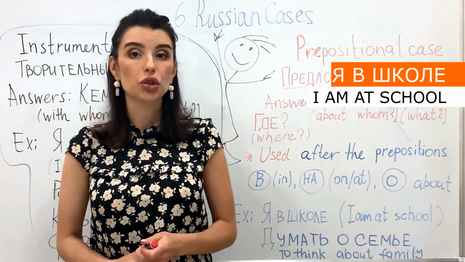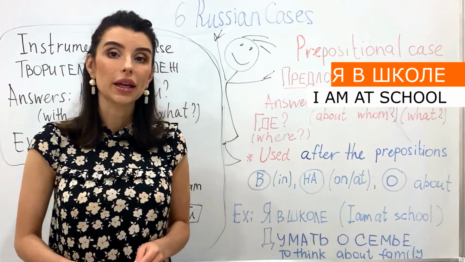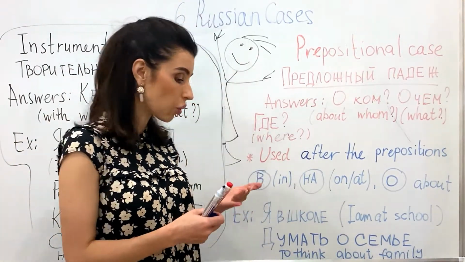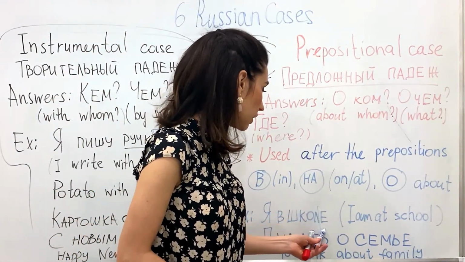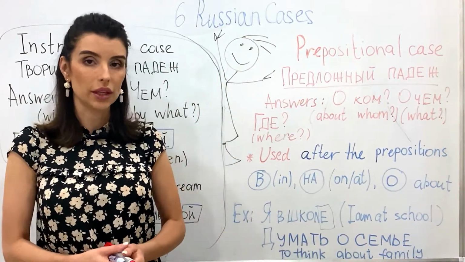So the word школа changes and we can say в школе. Yeah, at the end of the word, школе.